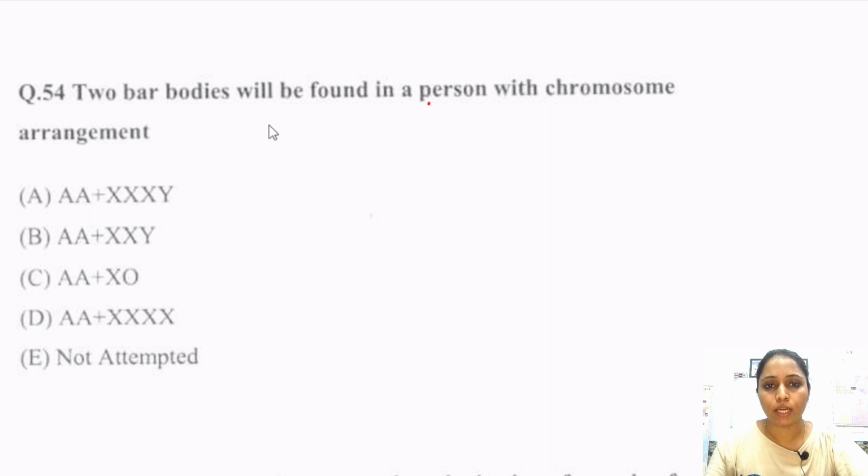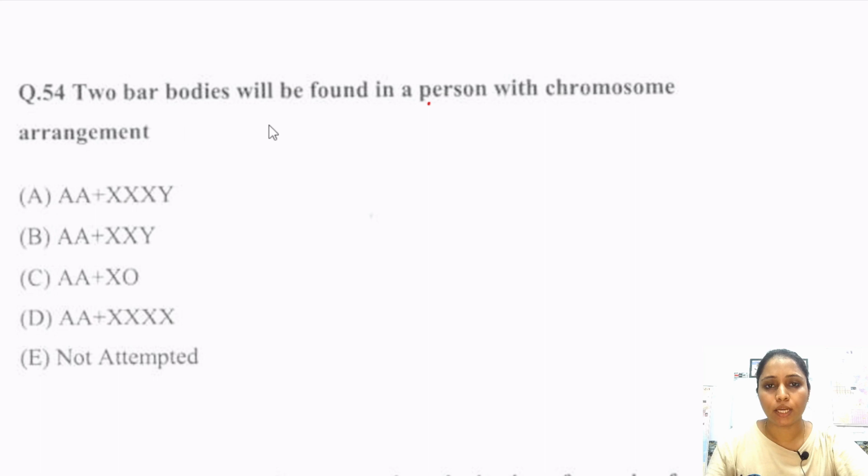If we calculate this, there are 3 X chromosomes. So 3 minus 1, there are 2 bar bodies. With 2 X chromosomes, 2 minus 1, there is only 1 bar body. X0 means no bar body is found here. This is the situation of Turner syndrome, where the bar body is absent.